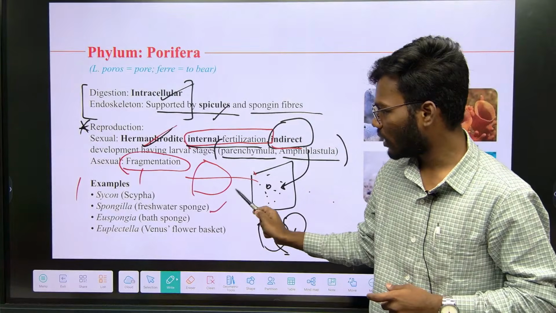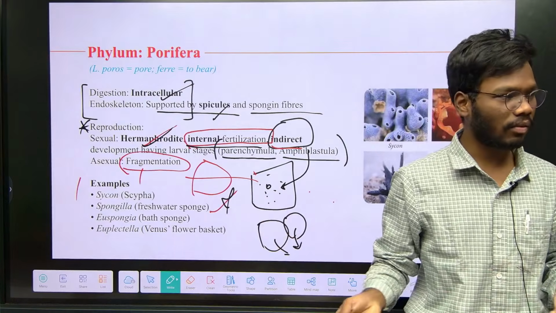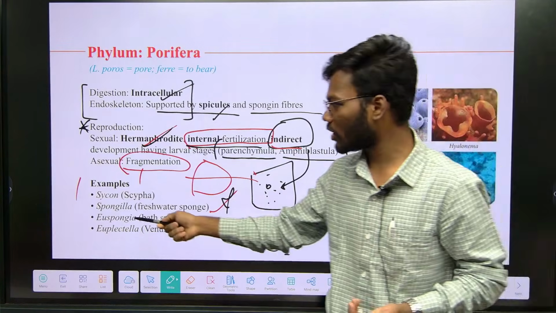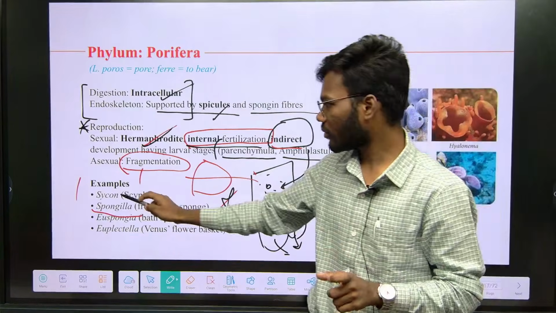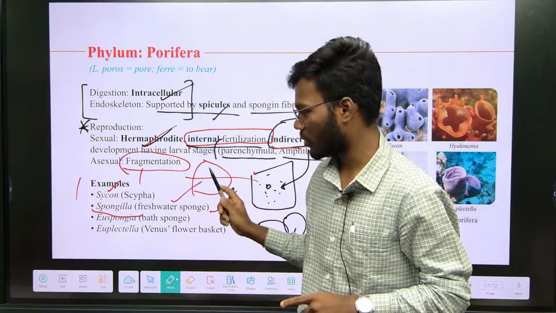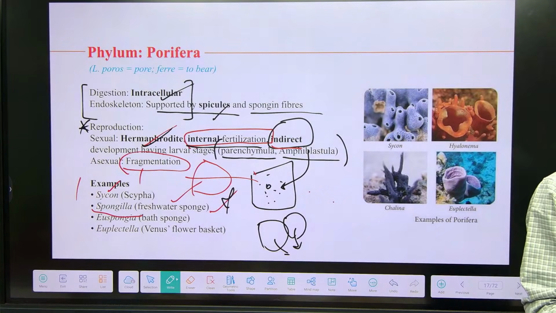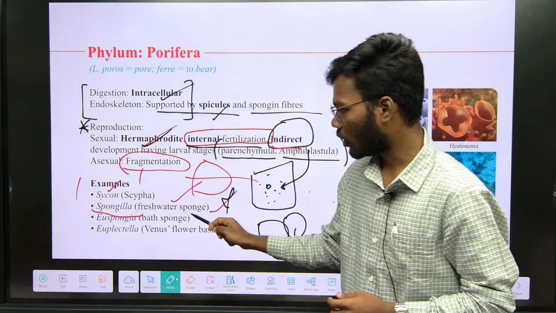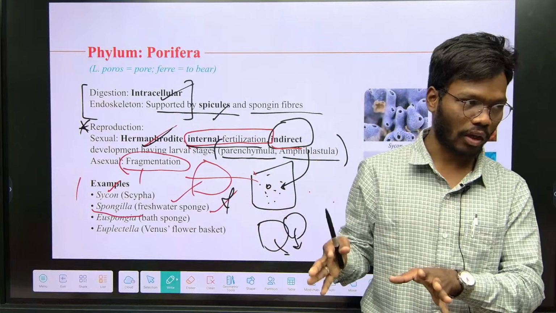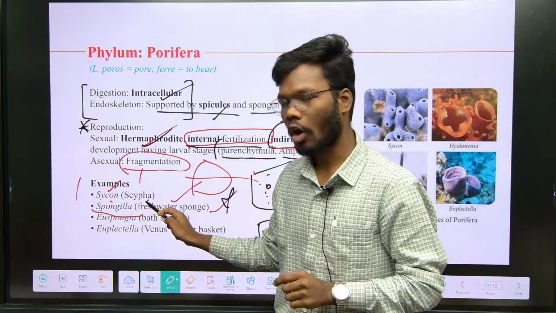You see, Spongilla is the freshwater sponge. Exception: sponges are generally marine, but freshwater sponges are also present. So what is the freshwater Spongilla? They generally ask scientific names and common names. They will not only ask from Porifera. They will mention Porifera, Coelenterata, Echinodermata, combine everything, and mention Spongilla and freshwater sponge in another column: match the following. So you have to remember all the example scientific names and common names also.